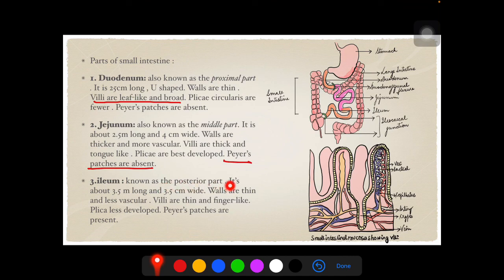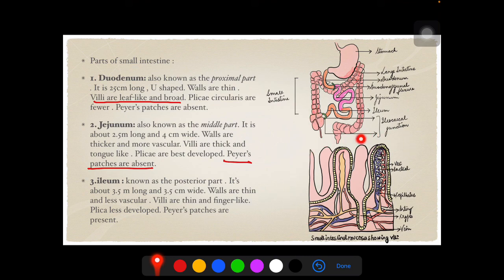Ileum, known as the posterior part, is about 3.5 meters long and 3.5 centimeters wide. Walls are thin and less vascular. Villi are thin and finger-like. Plica circularis are less developed in this region, and Peyer's patches are present.